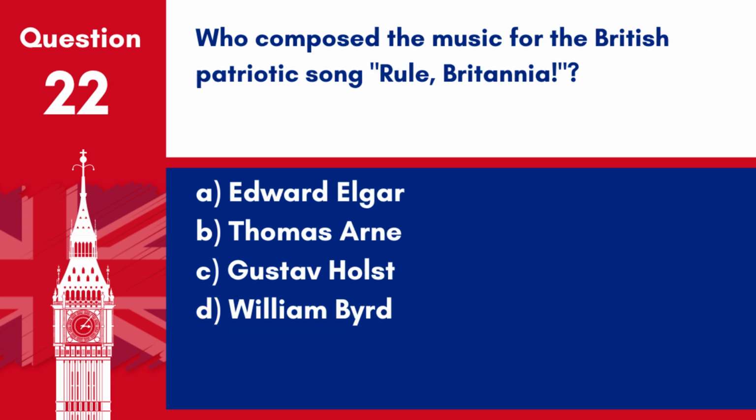Question 22. Who composed the music for the British patriotic song Rule Britannia? A. Edward Elgar, B. Thomas Arne, C. Gustav Holst, D. William Byrd. Answer B. Thomas Arne. Thomas Arne composed the music for Rule Britannia.